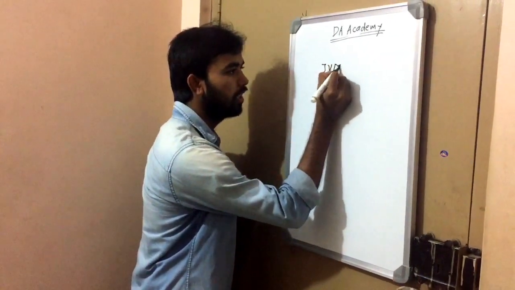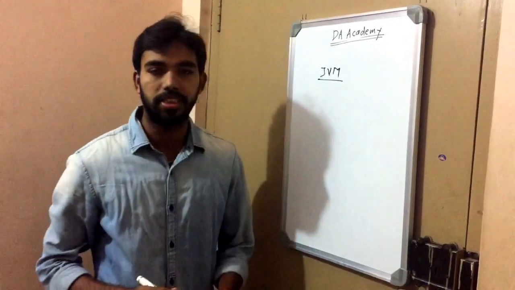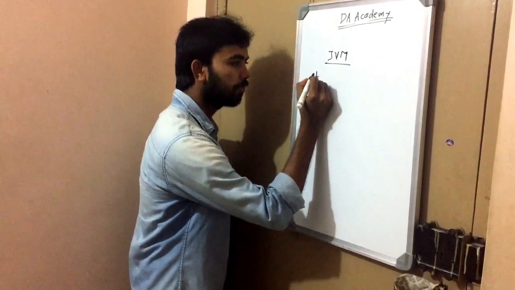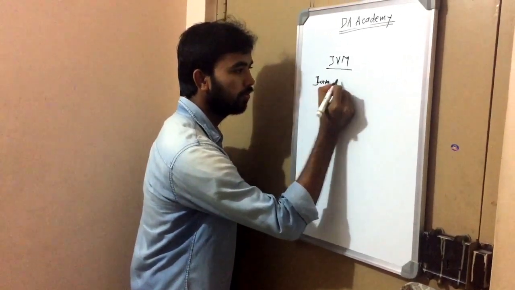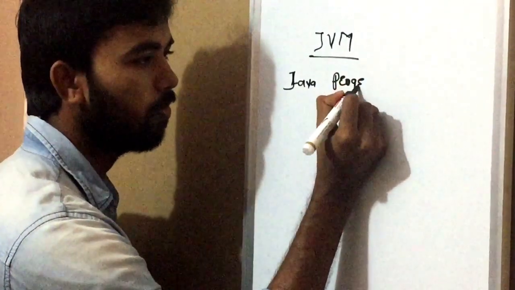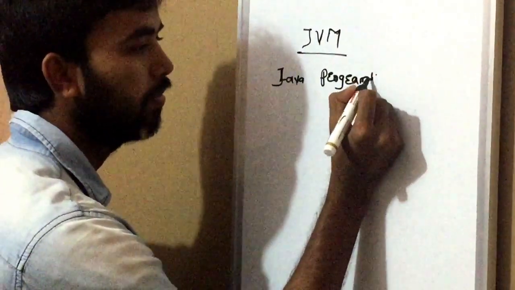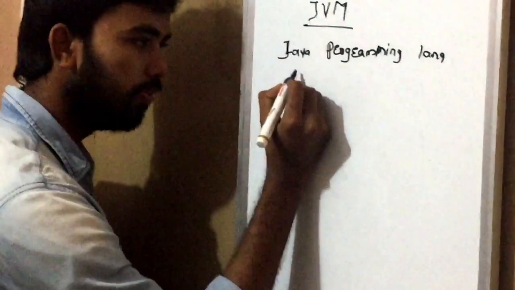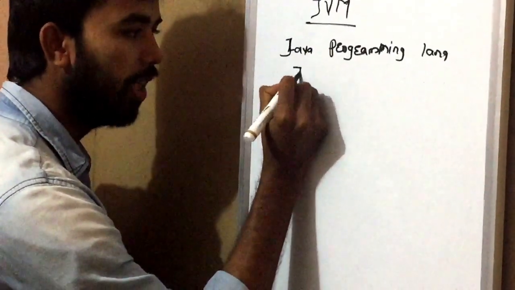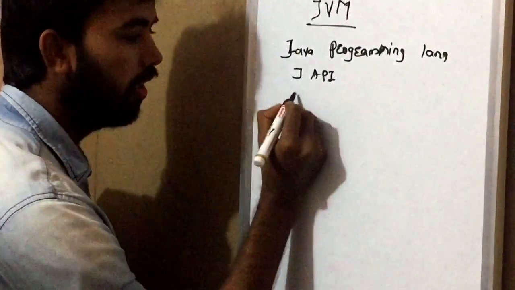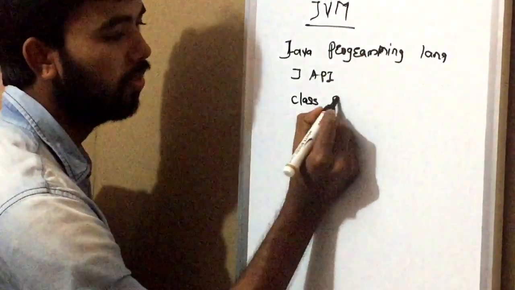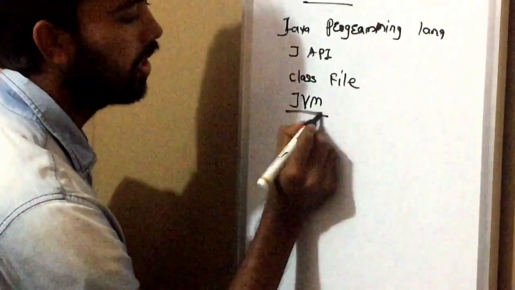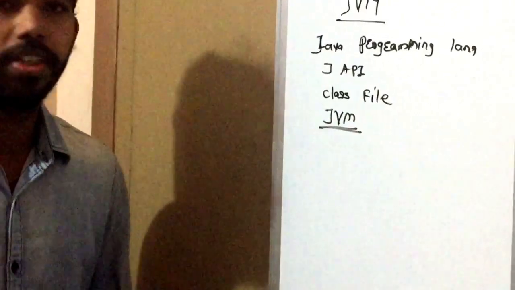Most of us know it as the Java Virtual Machine. If you look at the Java language, it contains mainly four parts. One is the Java programming language. Second is the Java API. Third is the Java class file. Fourth one is the JVM. Today we will discuss the JVM. What is a JVM? Java Virtual Machine.